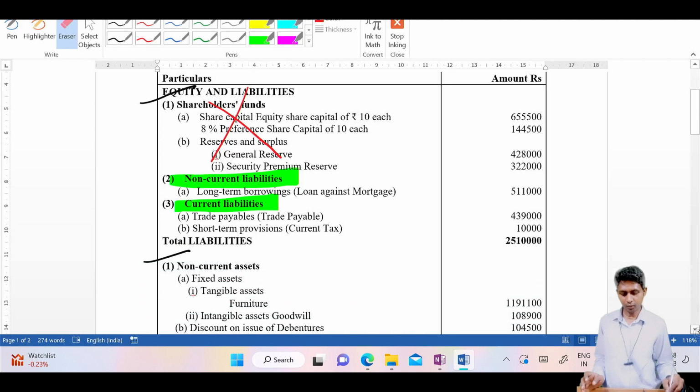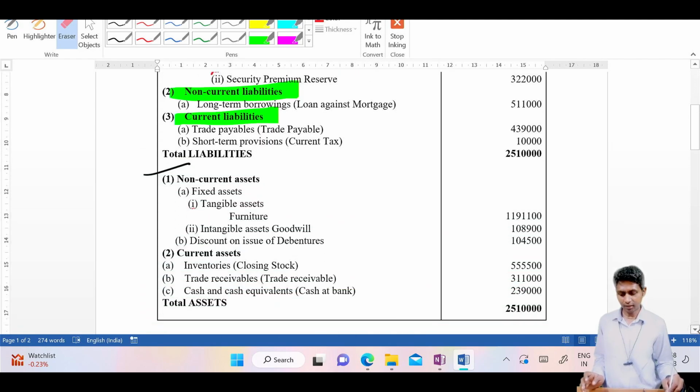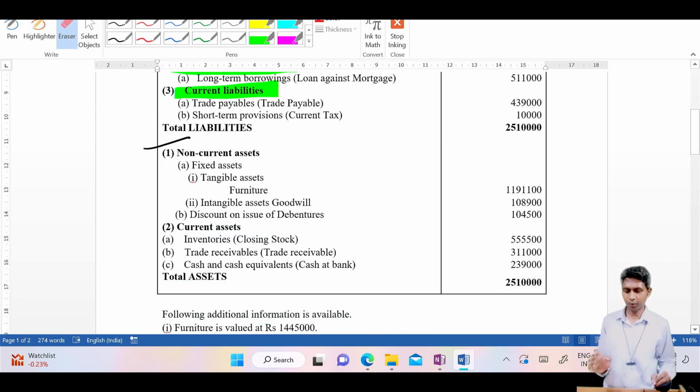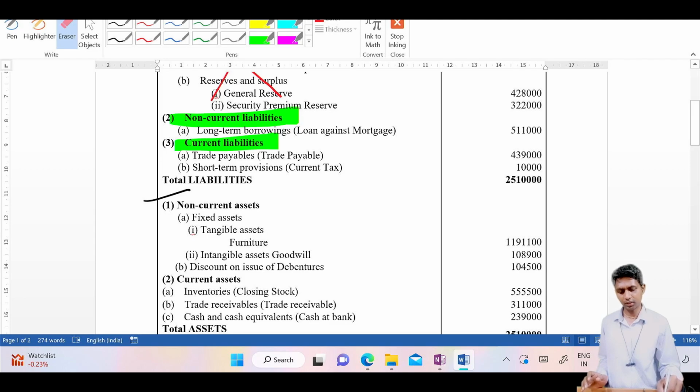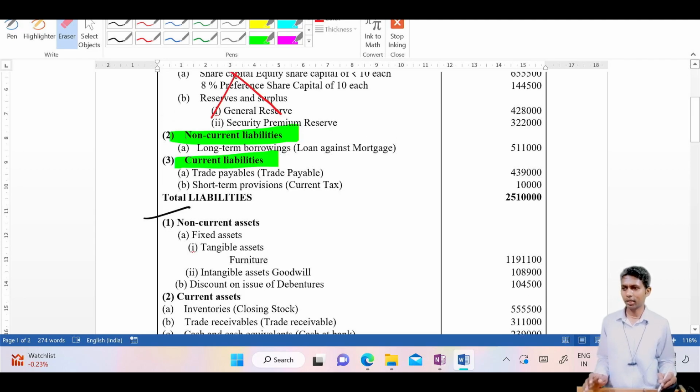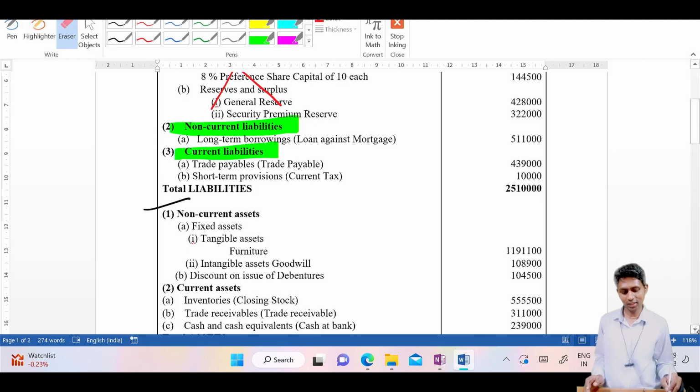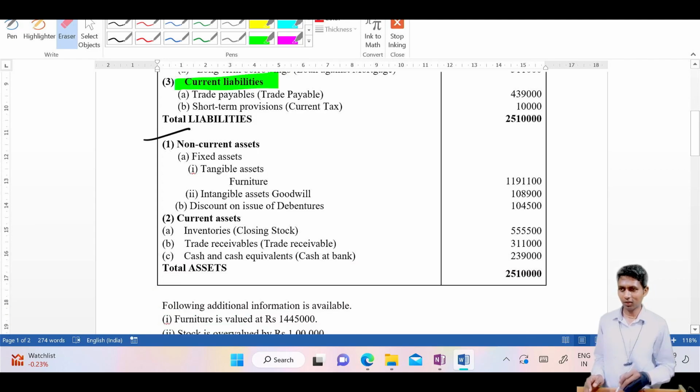That is done for liabilities. Now what to consider in assets? When you read the problem once, you will know. After reading, you have to scratch it as I have done. Don't take too much tension of the examiner. He is going to say that don't write anything on the question, just ignore that, or use pencil. I shouldn't say like this, but you can ignore that. Then on the asset side we have non-current assets as well as the current assets.